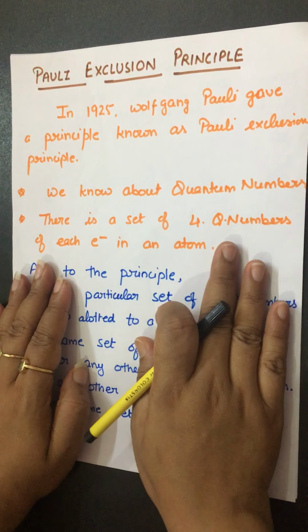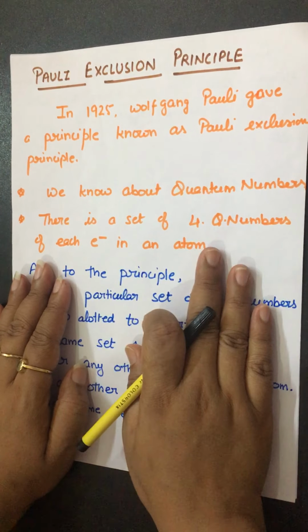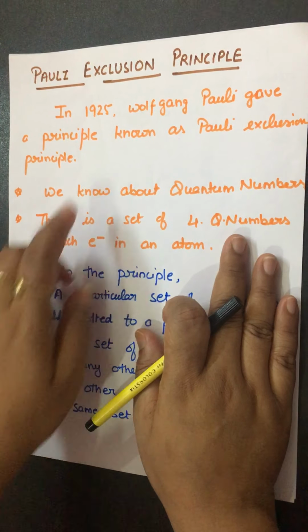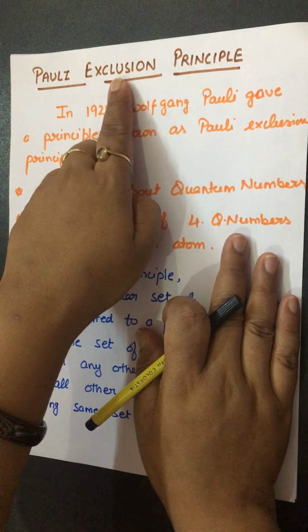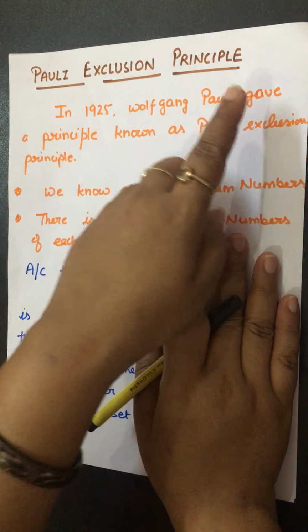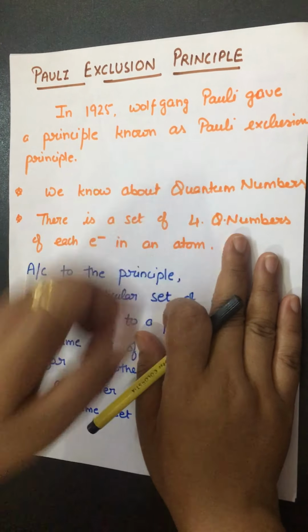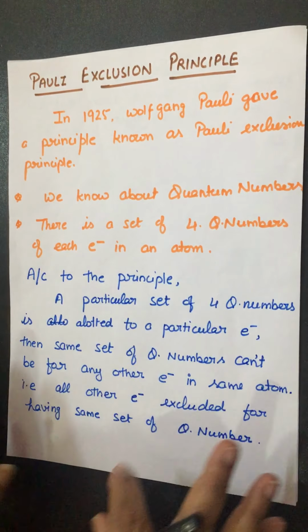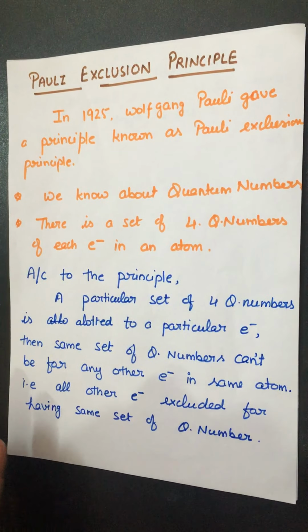This rule was given by Pauli, and it is known as the Pauli exclusion principle. Now you understand the meaning of exclusion, because the same set of quantum numbers can't be given to any other electron in the same atom.